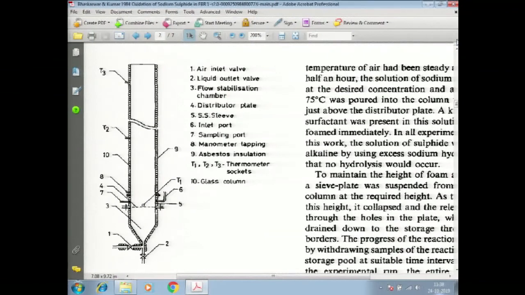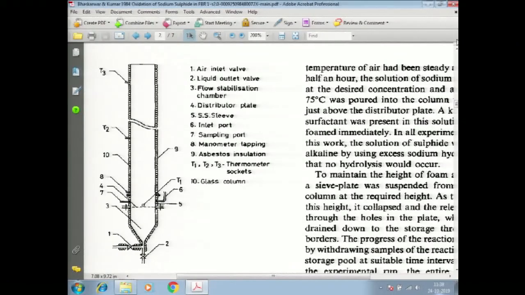Okay. Now imagine that you are required to use your knowledge of mass transfer so far along with chemical reaction in analyzing the performance of this entire reactor such that we could predict the concentration of sodium sulfide here as a function of time. See, the objective of a reactor is to convert certain reactant into a product.